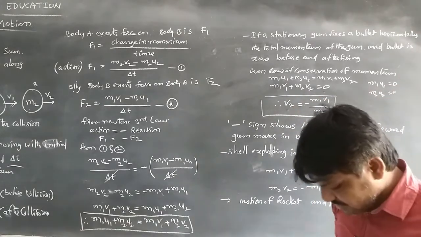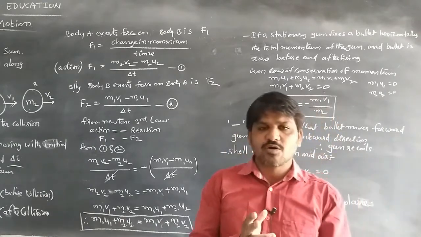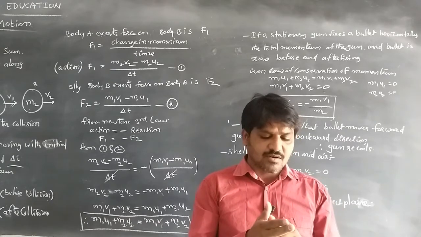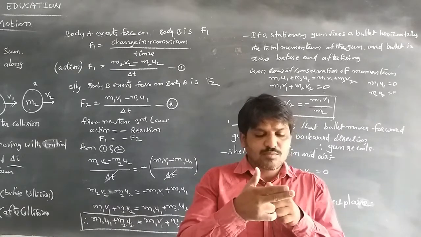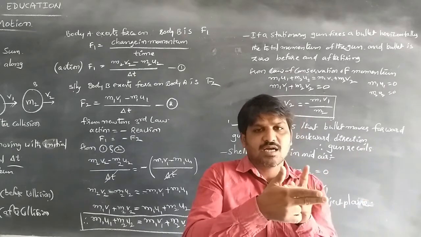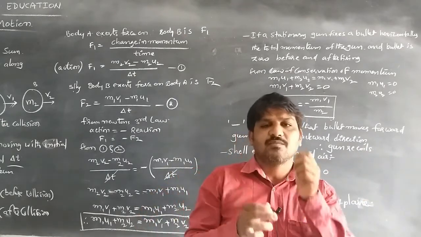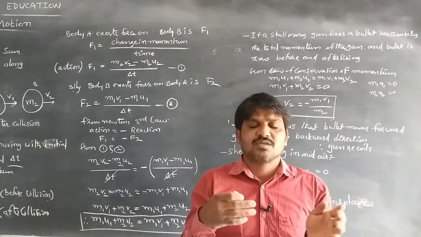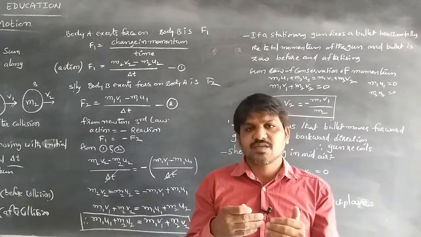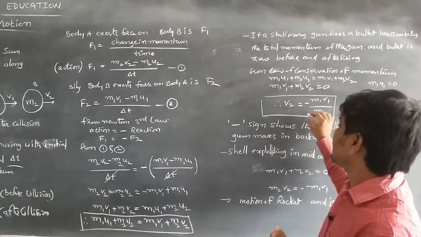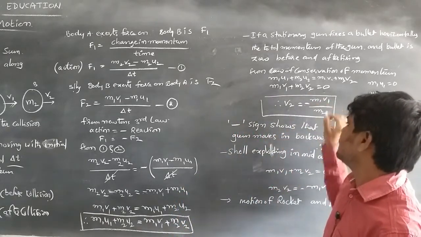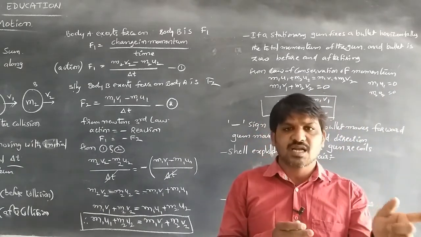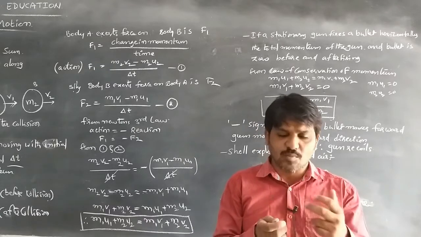According to the law of conservation of linear momentum, when the gun is fired, the bullet moves in the forward direction and the gun moves in the backward direction with the same momentum. The negative sign indicates that the bullet moves in the forward direction and the gun moves in the opposite, backward direction.